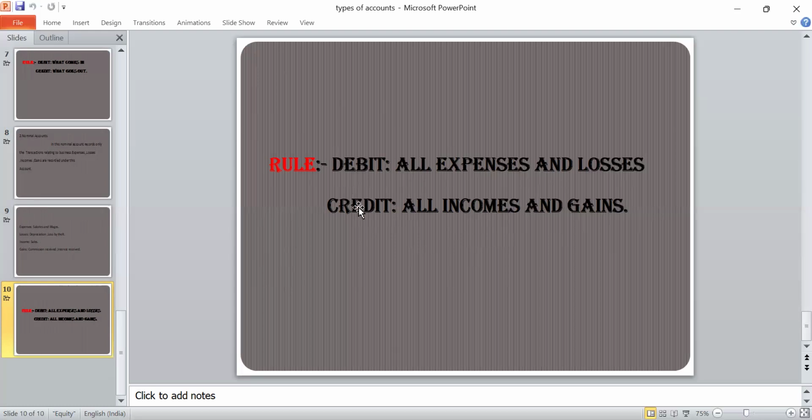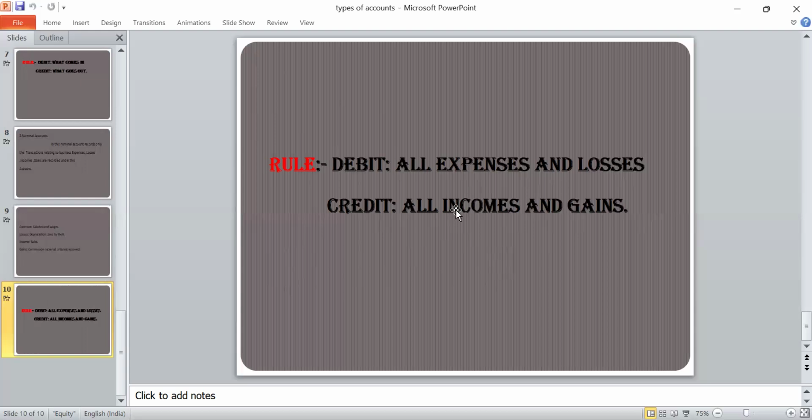One more example of nominal account. Commission received. Commission received means that is an income. So income is also related to the nominal account. According to the nominal account rule, incomes are credit. So commission received is a credit, and cash received in the form of commission is a debit. Cash account debit to commission received account.